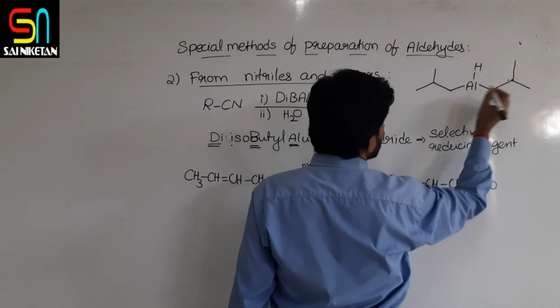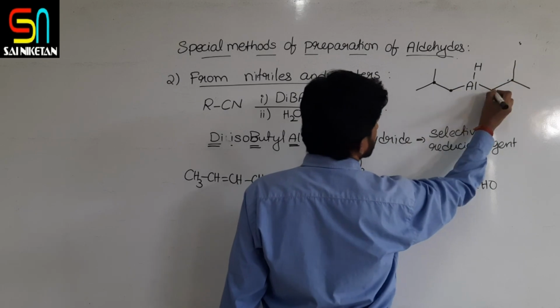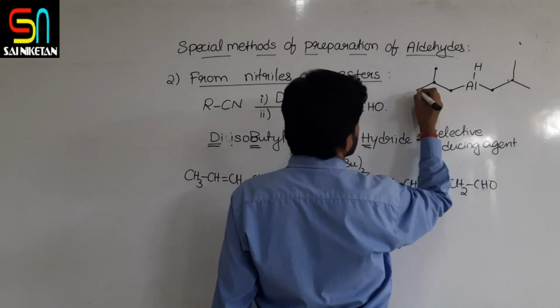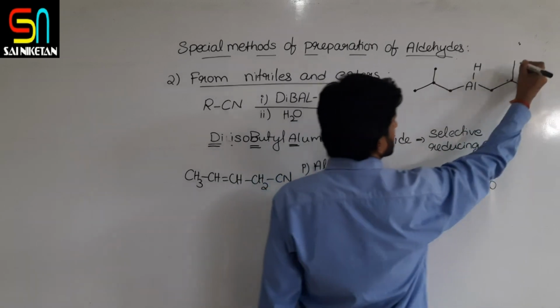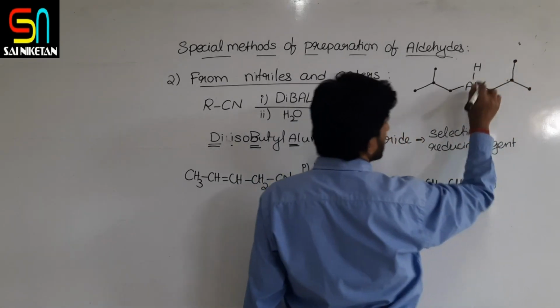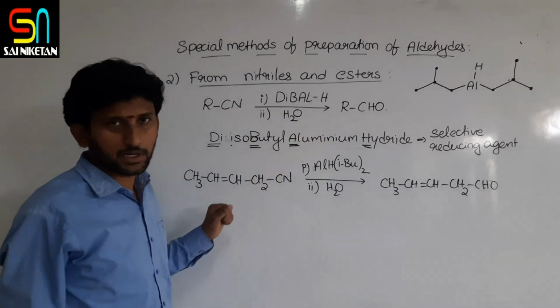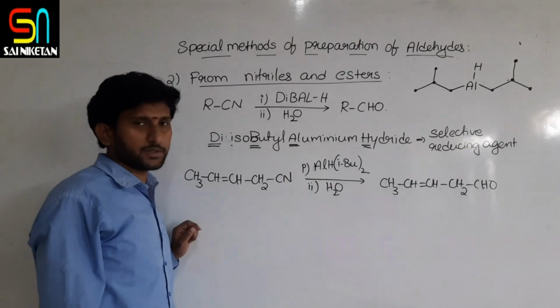It is an organometallic compound. So you can observe there are two isobutyl groups, one aluminium, one hydrogen. That is the structure of DIBAL-H. It is a selective reducing agent.